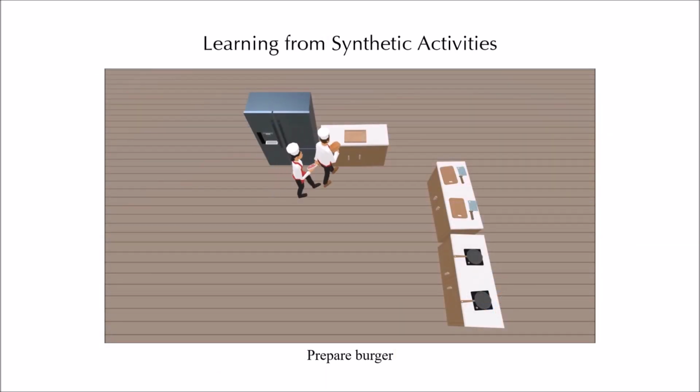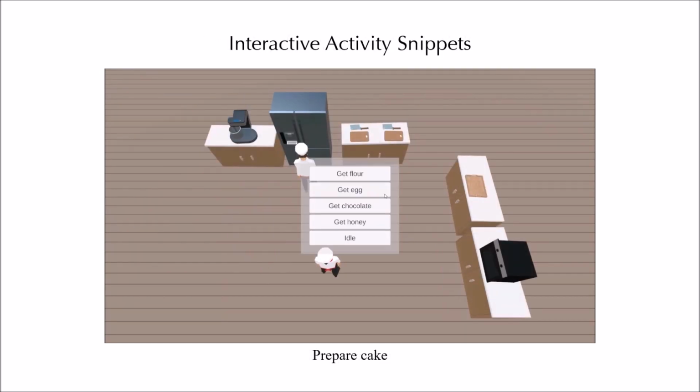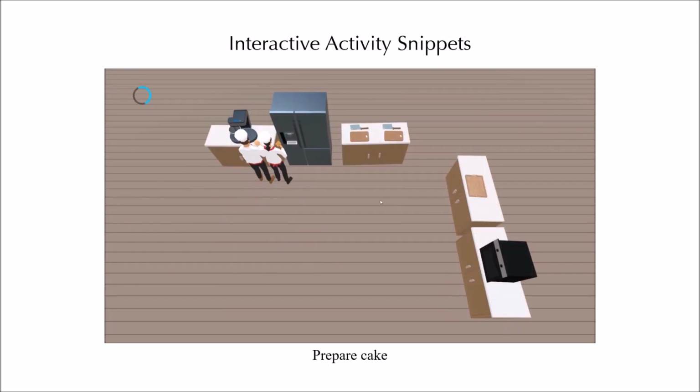We conducted an experiment to demonstrate that our approach can learn from synthetic data. We create training data by simulating interactions in the video game Overcooked, and this example shows two chefs' collaborations in a prepare burger activity. Our approach can be extended to track the player's behaviors, and dynamically generate and instantiate the next keyframe descriptions. At each keyframe, our approach waits until the player has taken an action, then it updates the corresponding changes onto the current keyframe description, and generates and instantiates a complete next keyframe description accordingly.